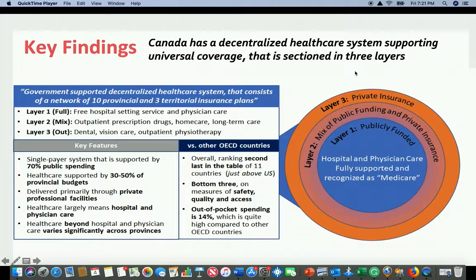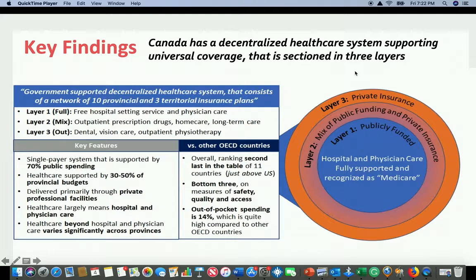Talking about key features of the Canadian healthcare system, you can see that on the bottom left of the slide. It's a single-payer system that's supported by 70% public spending, and is delivered primarily through private professional facilities, and healthcare largely means hospital and physician care. You can see that from their core layer, layer 1, the publicly funded layer. Healthcare beyond hospital and physician care varies quite significantly across provinces.